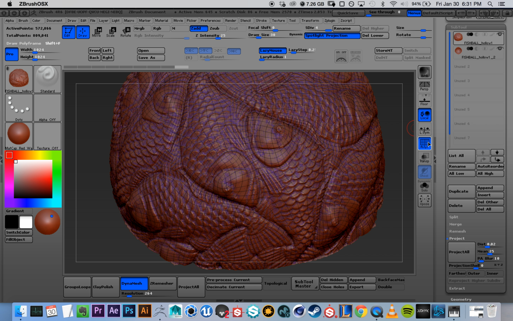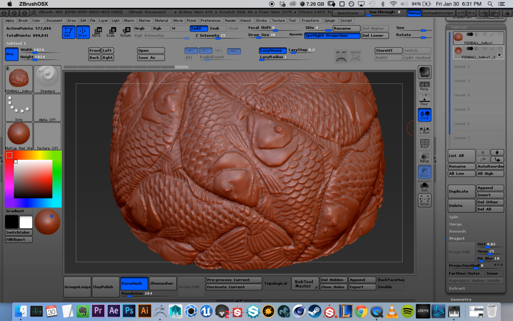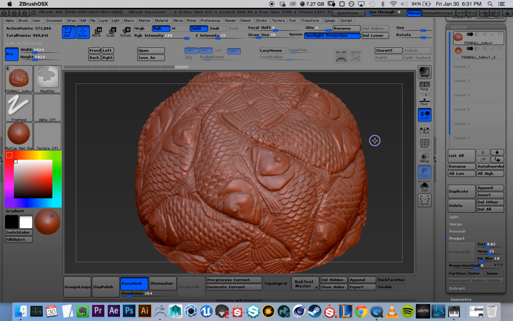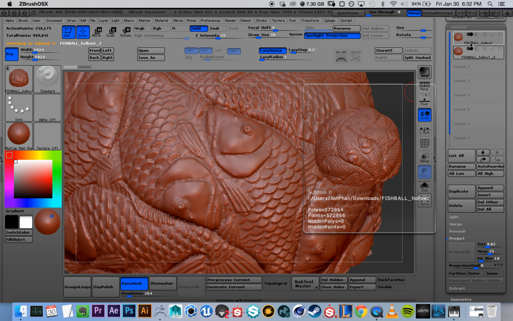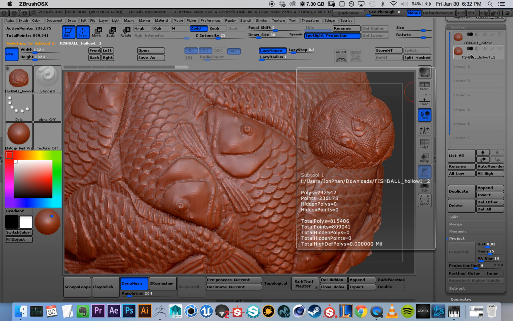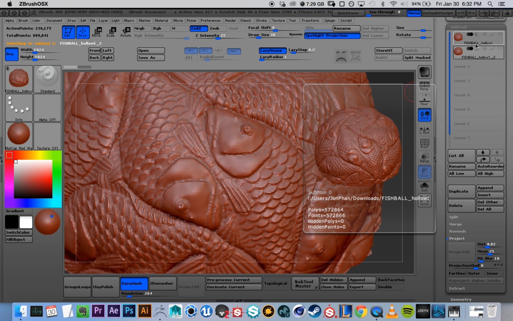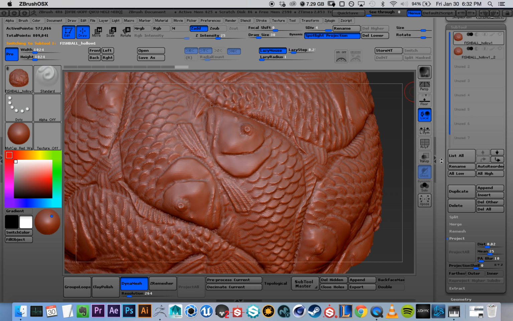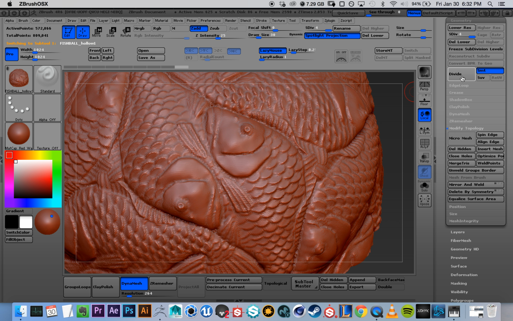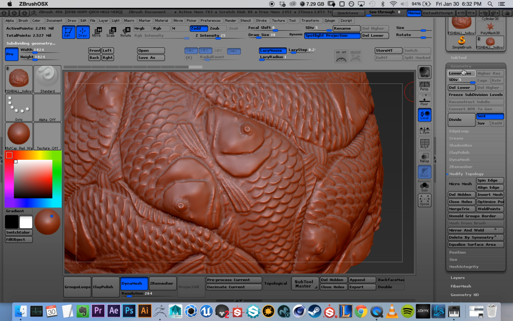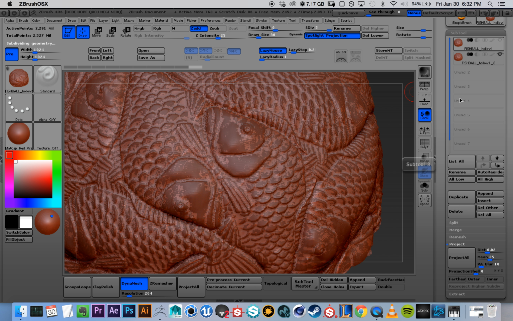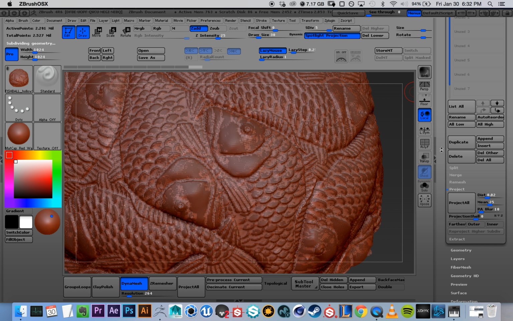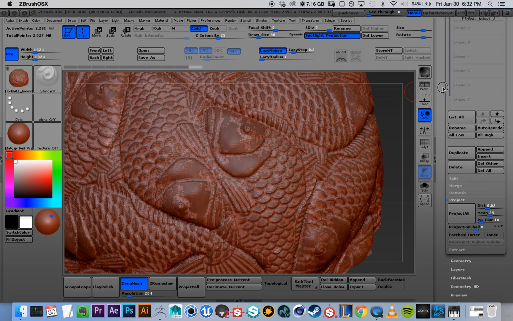Okay, I'm going to turn off Polyframe. Now I will compare both of these and see how it looks. If I feel that it needs more detail, I'll divide it and project it again. Make sure they're both visible and your new mesh is selected.